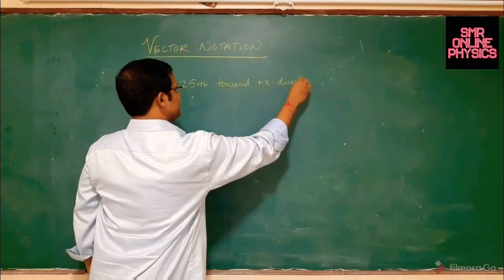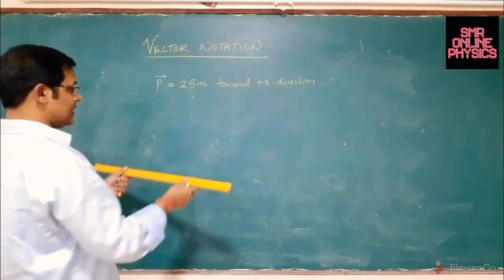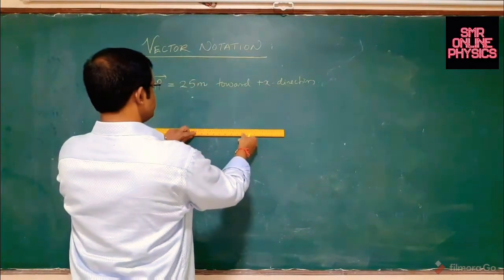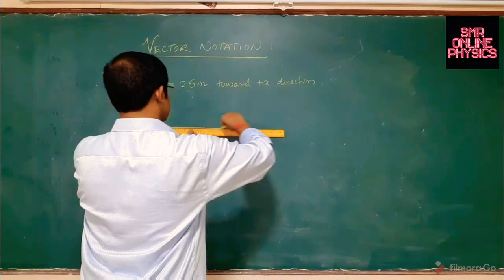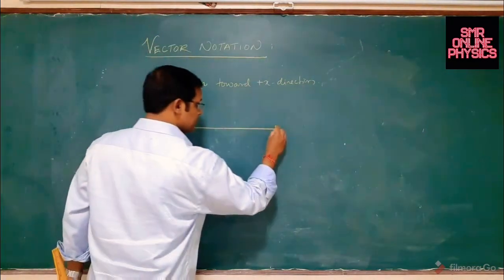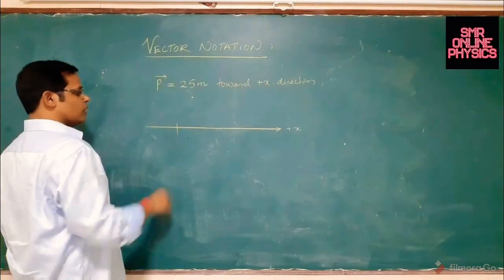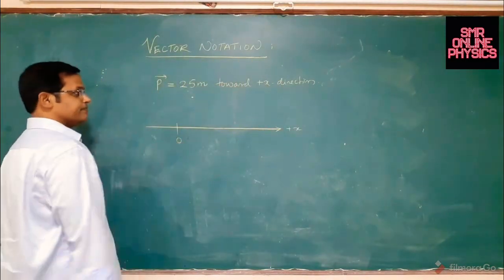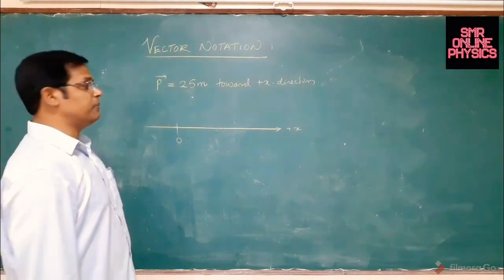It is very easy to indicate this direction because it's a single axis direction. You draw a single axis. This is your long infinite positive axis. Choose a point called origin. The displacement is 25 meters.